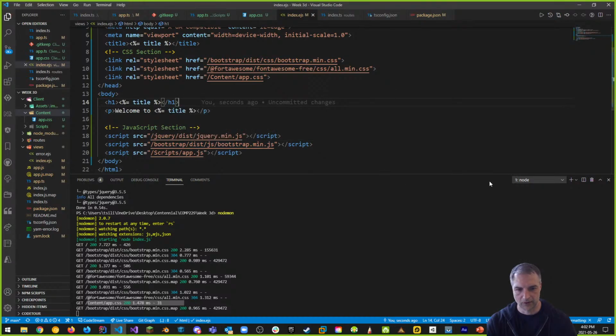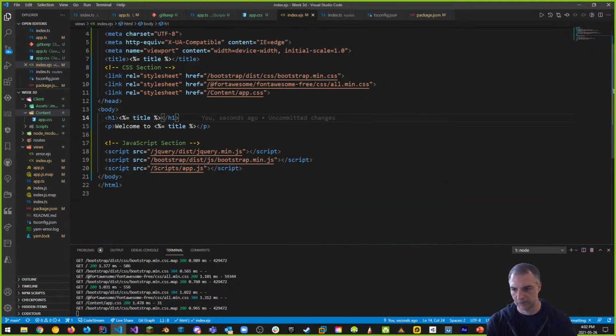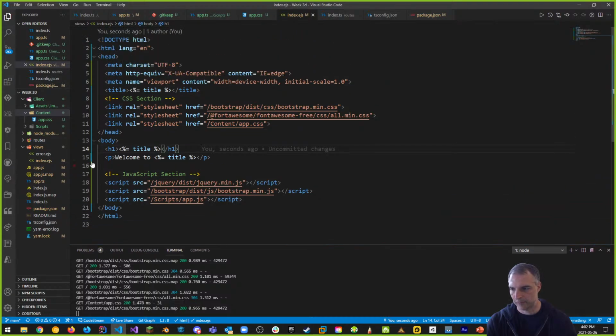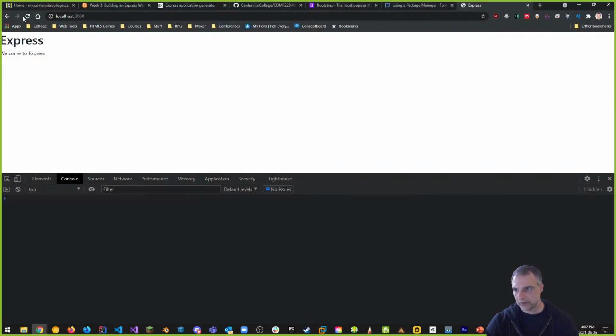So that is our new HTML file, really, but it's going to be created as an example when it routes to index.ejs. Let's test this by going here and refreshing.